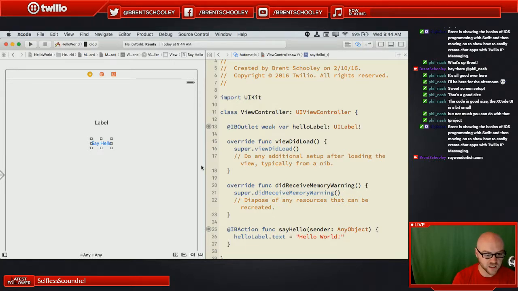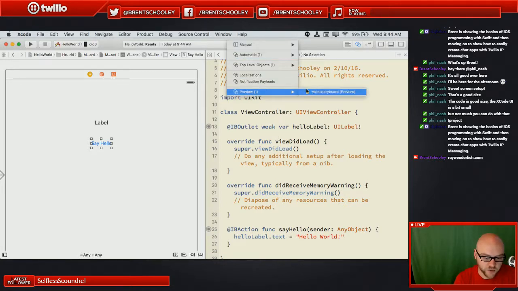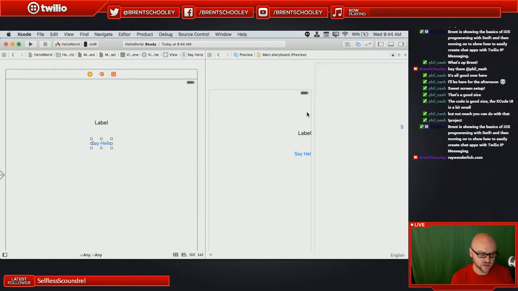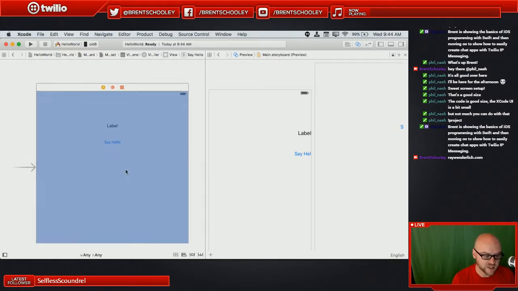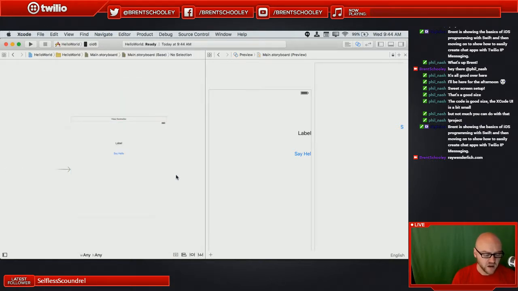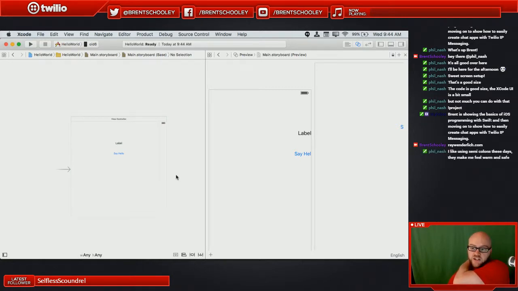Now, we need to clear up this UI issue. So before we run anything and look like a fool by having labels and buttons that are running off the screen, let's fix that. Let's open our preview back up so that we can see what it's going to look like. And now, like I said, what the problem is here is the way the application is set up to work.